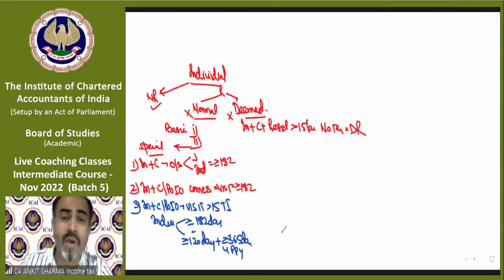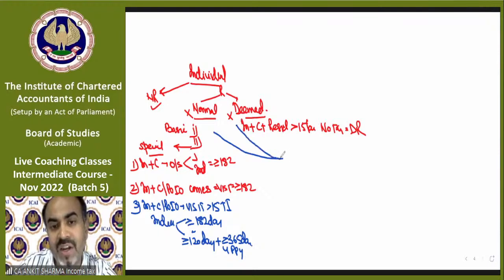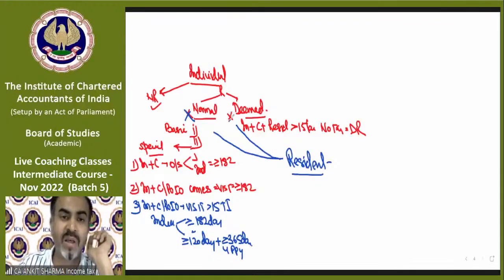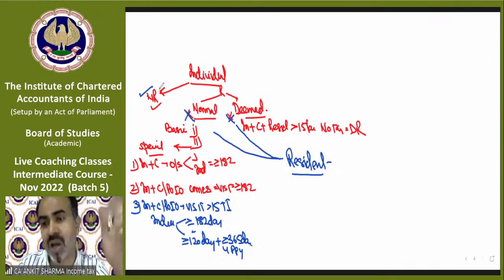Now, if you became a resident, whether as a normal resident or as a deemed resident, then the question will not end over here. If you do not fulfill this condition, neither normal nor deemed resident, then you will be a non-resident and that will be your answer.